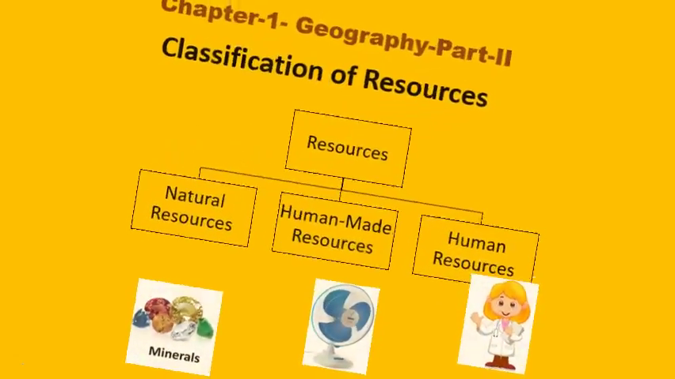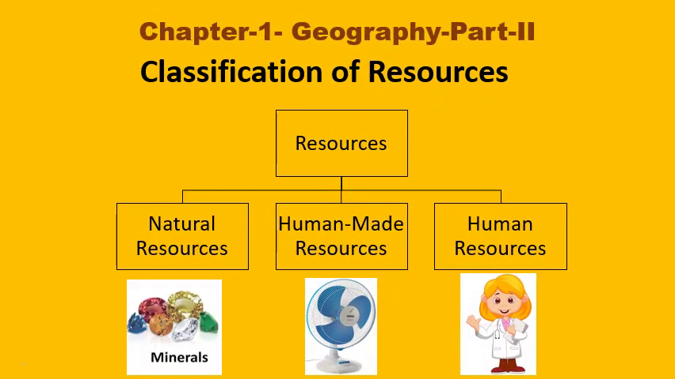Students, let's start part 2 of Geography Chapter 1. In this, we are going to discuss the broad classification of resources as well as classification of natural resources. So, to start with, the resources can broadly be classified into three categories: natural resources, human made resources, and human resources.